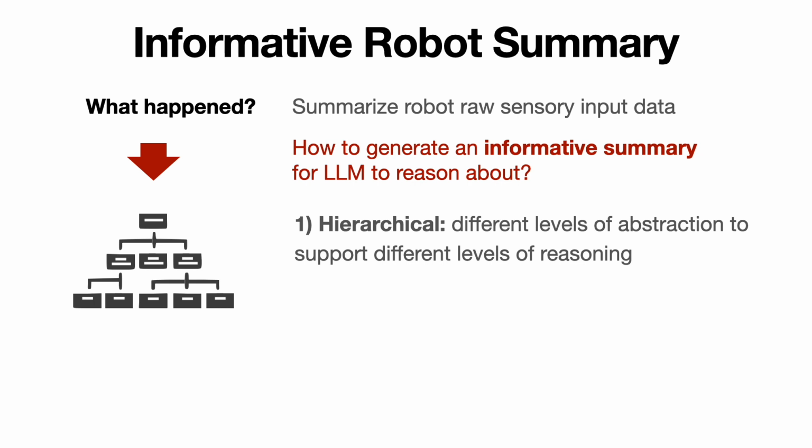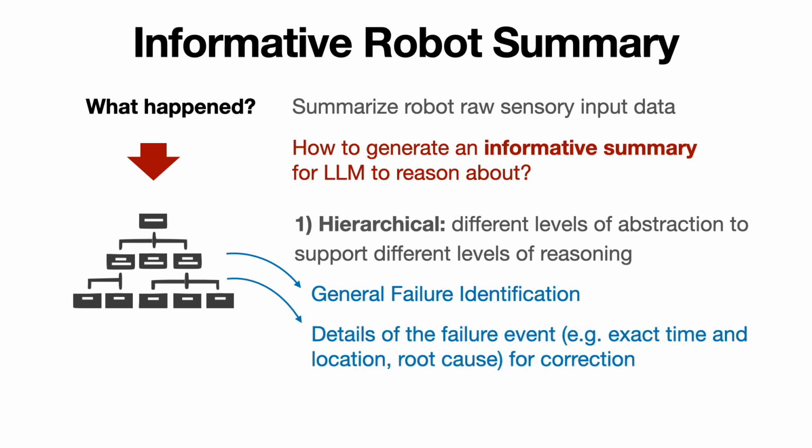First, the summary needs to be hierarchical, with different levels of abstraction. The highest level should support general failure identification on either the execution or planning level, whereas the lower levels should support reasoning on failure details, such as the exact time and location of the failure event or the failure cause, all of which are useful for correction planning.